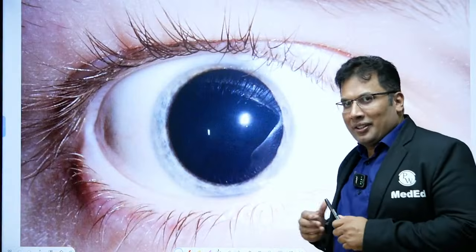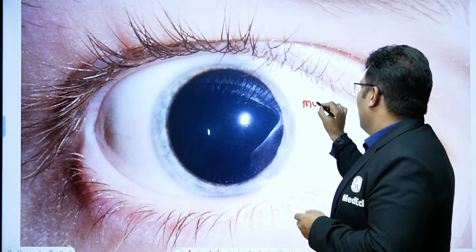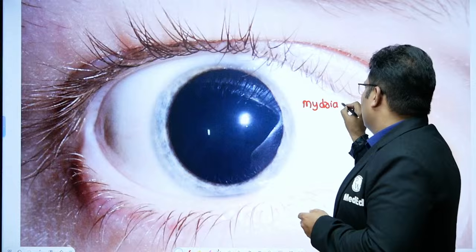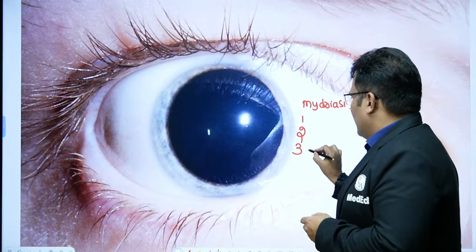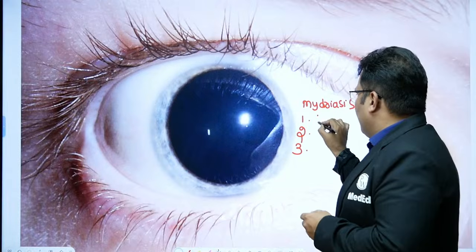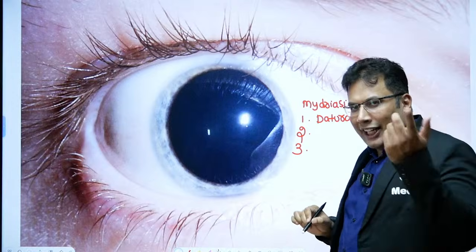Look at the image. Mydriasis. So mydriasis is caused by three things. One is Datura. Second, cocaine.